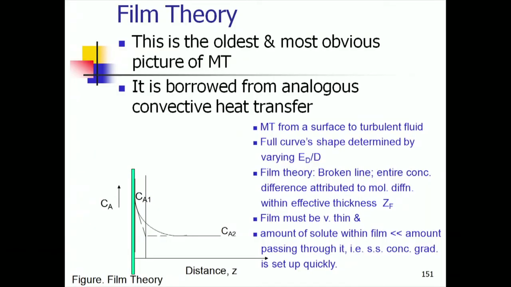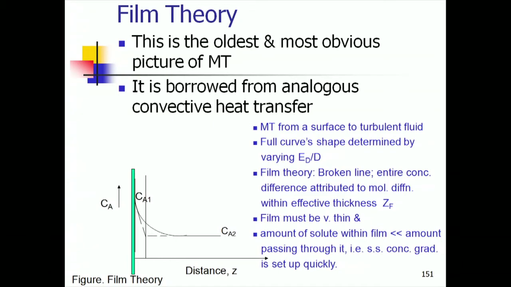That is also arbitrary. We say arbitrarily the concentration reaches a level of about 1% of the bulk concentration. Now, who defined 1%? It is us. I could have said 0.1%, I could have said 0.01%. So, the film thickness or boundary layer thickness will be dependent on how I define where that boundary is.